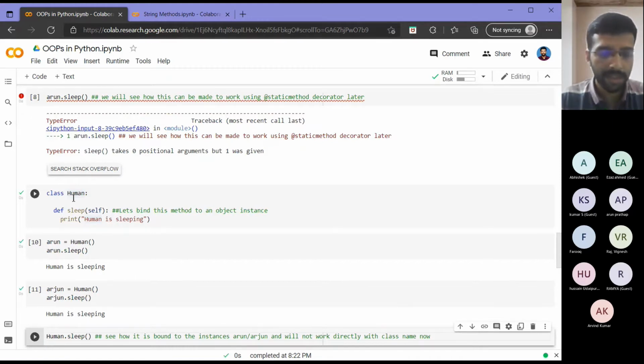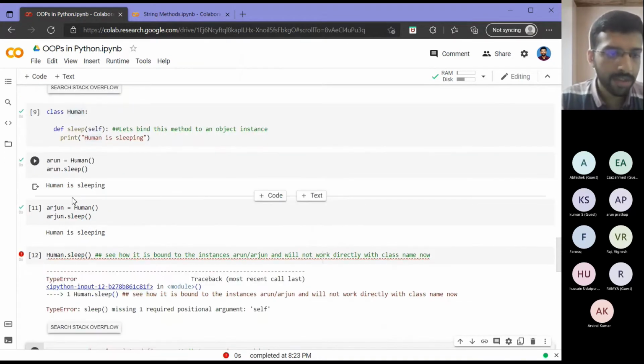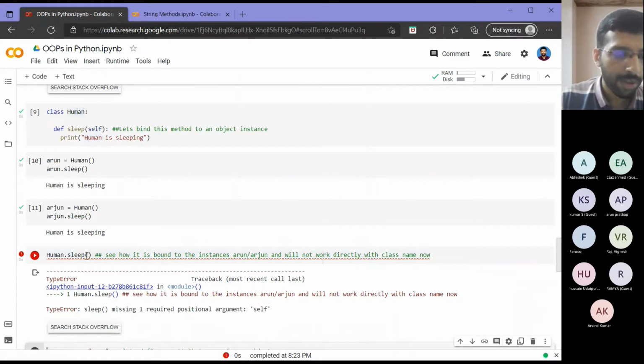As you remember, just 3 steps back, my human.sleep worked. But as you can see here it is telling me sleep is taking one positional argument, but here we are providing nothing. So as you can see here, when we defined it without the self argument, it was working with the class and not with the objects. And now when we linked it to an object using the self argument, I can call it only from an object. I cannot call it directly using the class name. So this difference you just keep in mind. We will come into details of that slightly later.